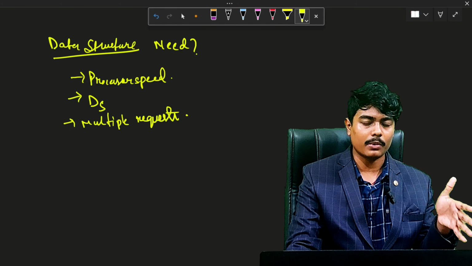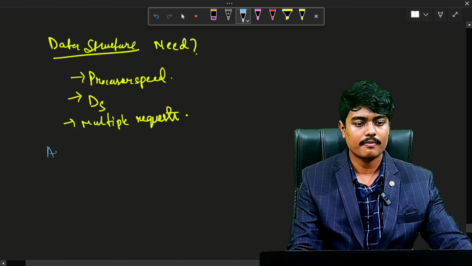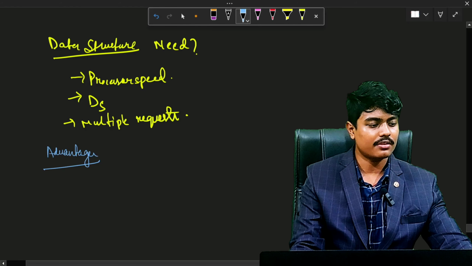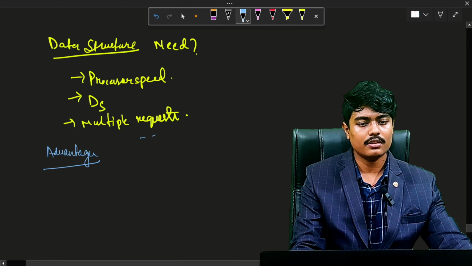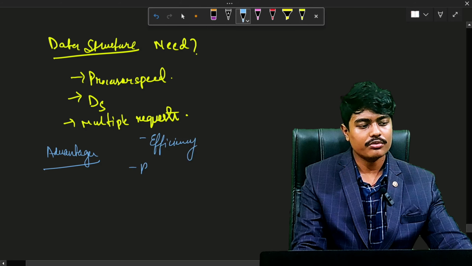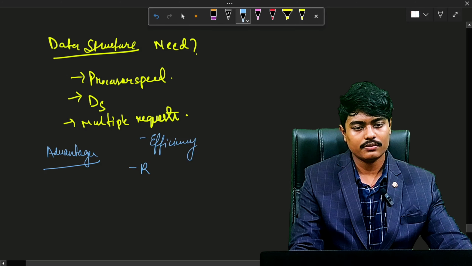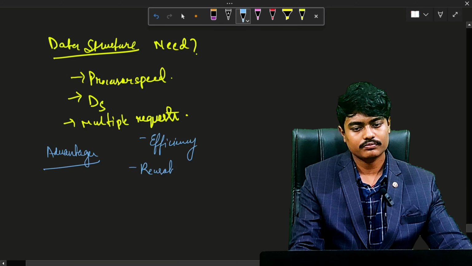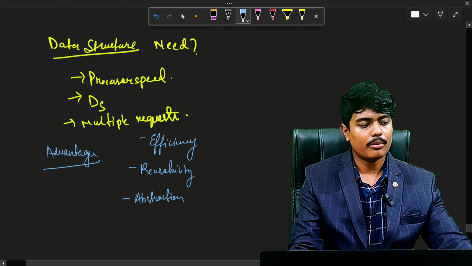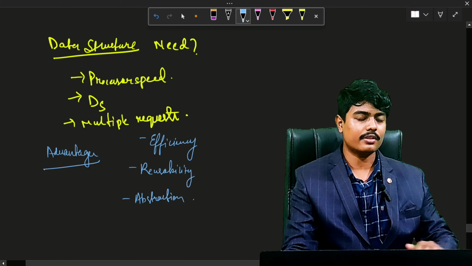Advantages. Considering the advantages of data structure, they are efficiency, reusability, and abstraction. We will talk about what efficiency is.